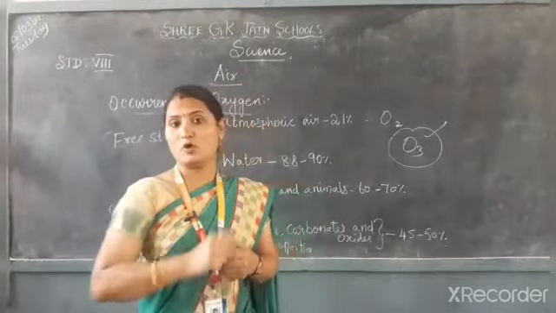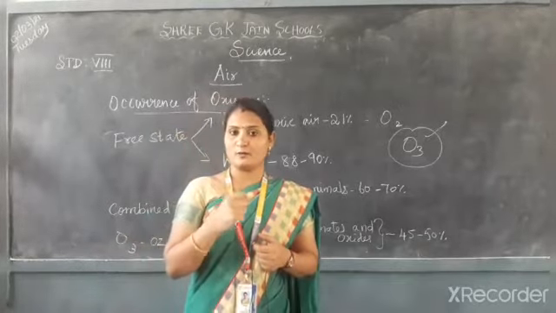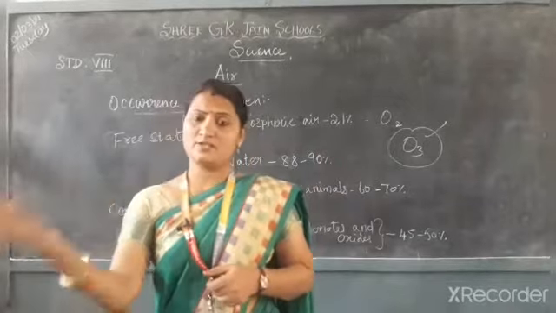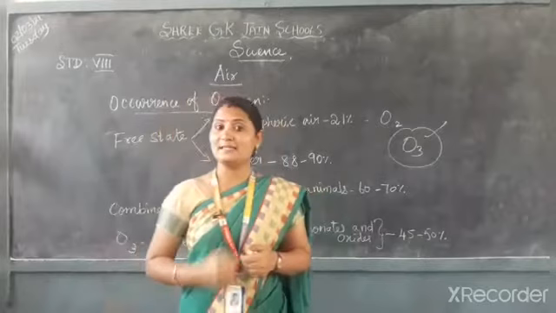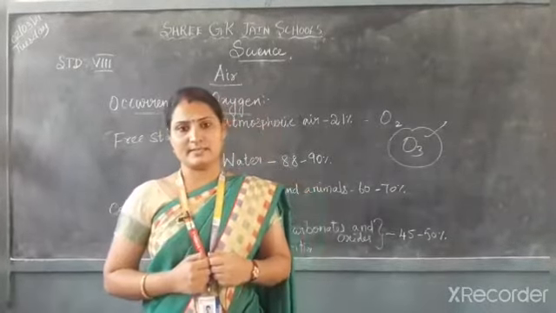So our blood carries oxygen inside our body, not only in human beings but in all other animals. And oxygen is also produced by the plants. How? The plants take in carbon dioxide, isn't it?